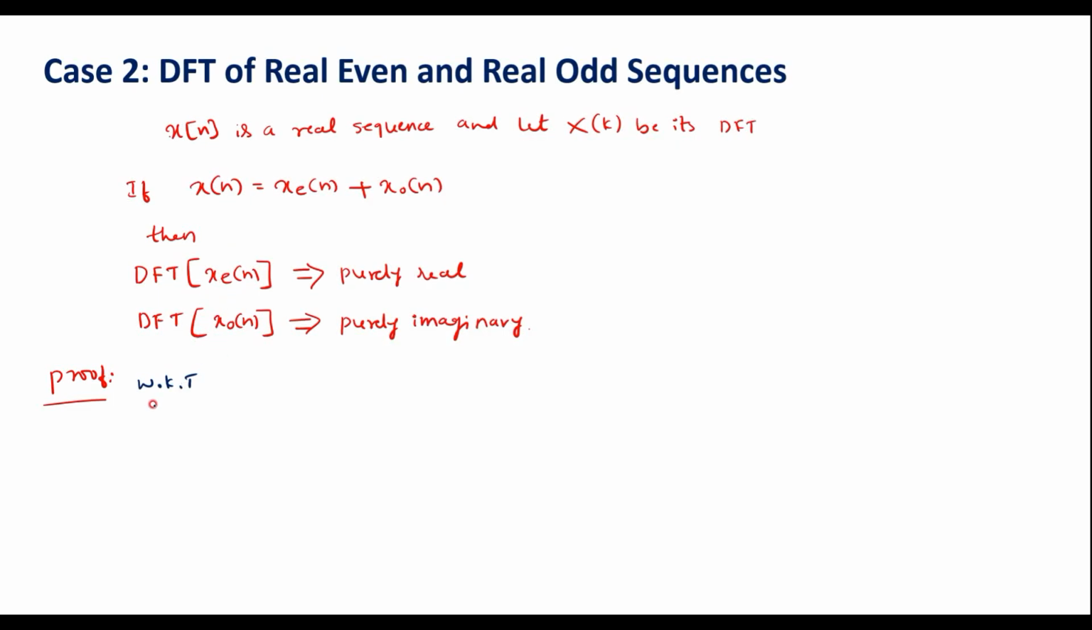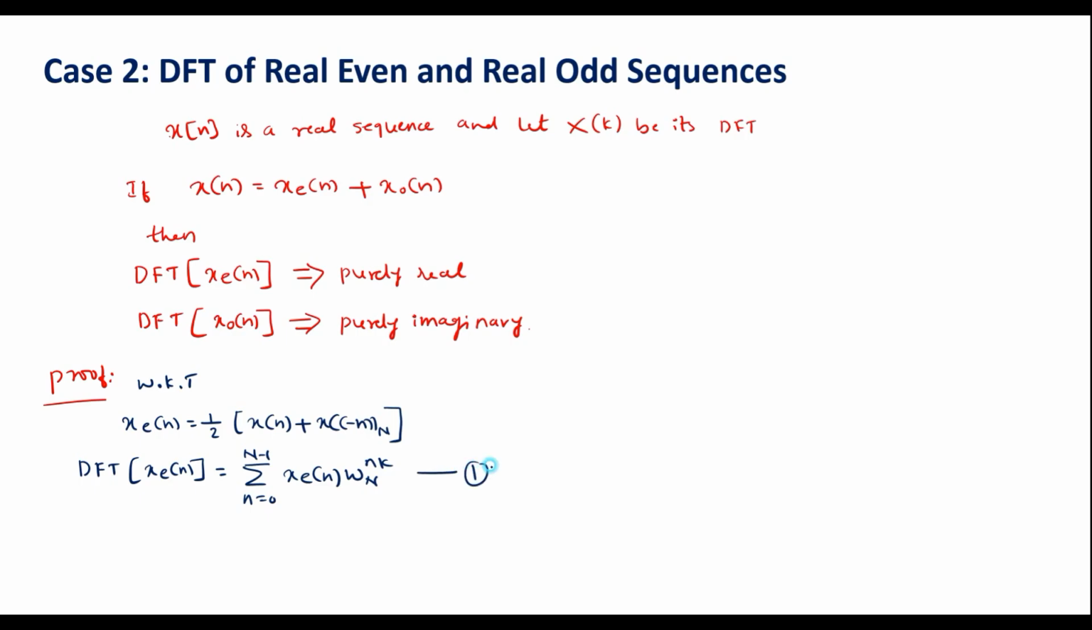We know that even part of x of n can be represented as xe of n is equal to half x of n plus x of minus n, which is folded sequence. Therefore, now taking DFT of xe of n, which can be represented as summation n is equal to 0 to N minus 1 xe of n W_N power nk. We'll call it equation 1.